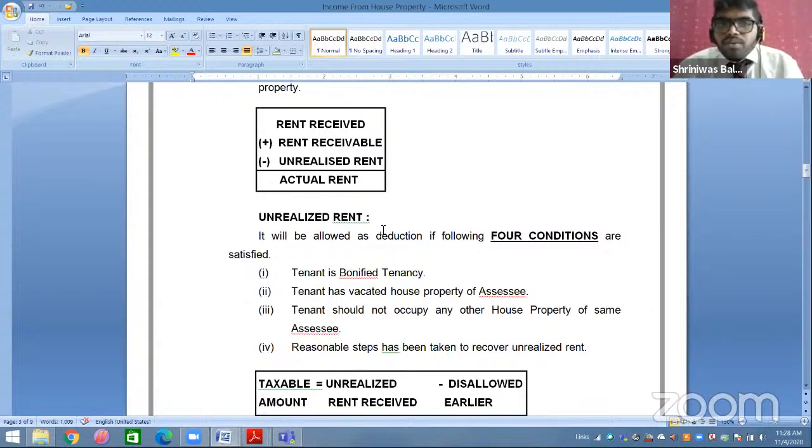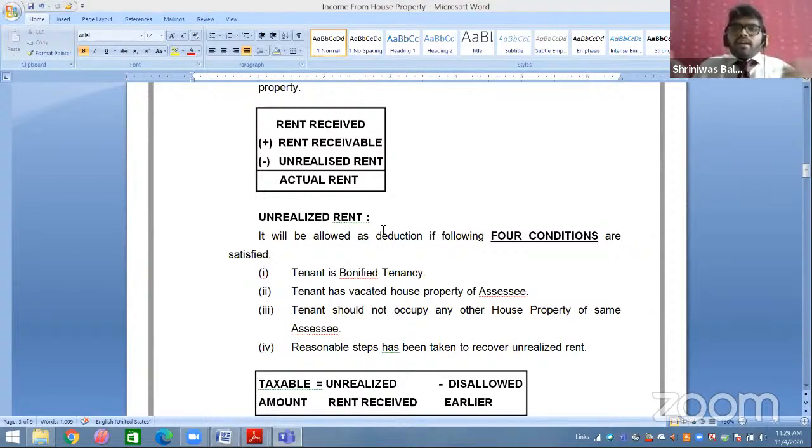Chalo. So unrealized rent means if these four conditions are satisfied, then this is your unrealized rent. In general terms, unrealized rent means some kind of rent which is not going to be received by you, which is not going to be received by the SSC. जिसका पूरा 100% एक्सेप्टेशन हो गया कि we are not going to receive, but as per Income Tax provision, if these four conditions are satisfied, then this is your unrealized rent.